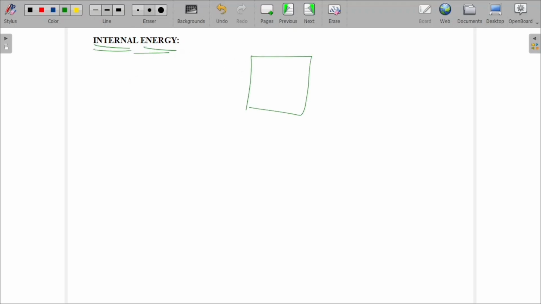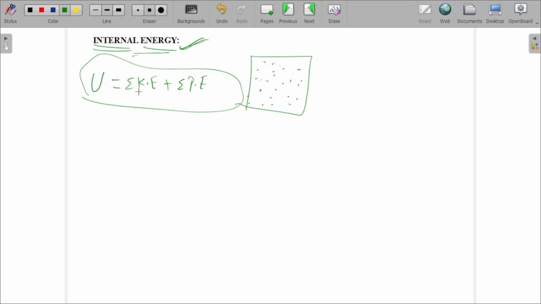So there is a block. In this block there are many particles, molecules, or atoms, whatever it is. These particles are initially in random motion, and they have some energy. That energy is called internal energy, denoted with capital U. Internal energy U equals the sum of kinetic energies plus the sum of potential energies.